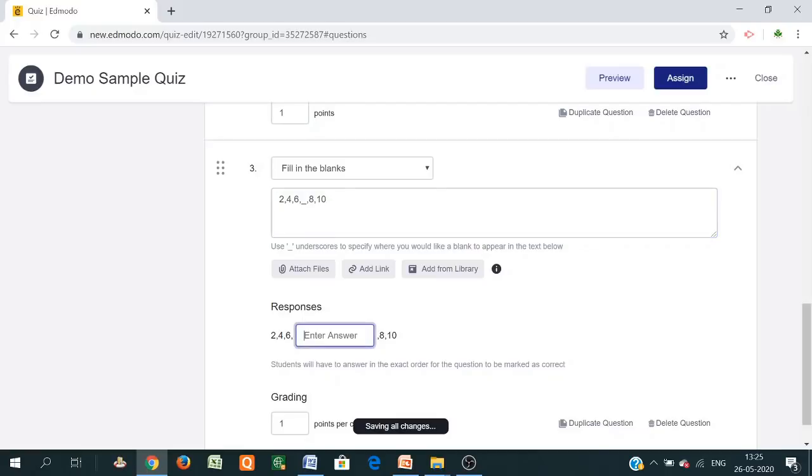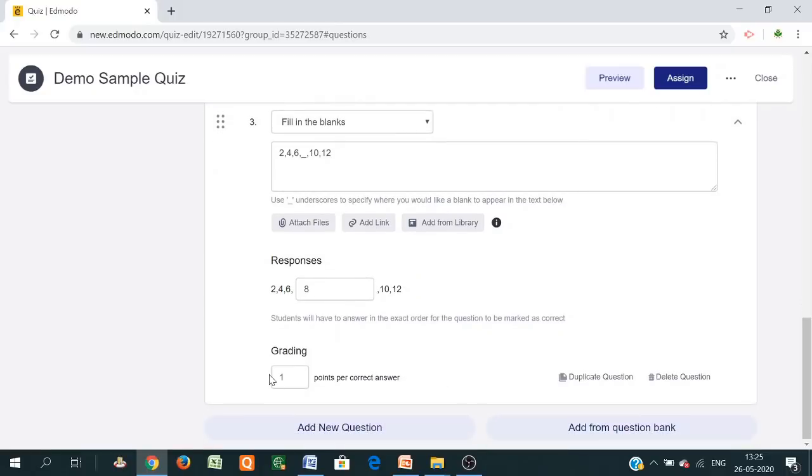You just enter the correct answer. Sorry, I am writing here 10, and this is, suppose, 12. So in the multiplication of 2, the correct answer is 8. I am attaching 1 mark to the field here in responses. So in this way, this is the third question. Then go to add question. This is the fill in the blank type of question.